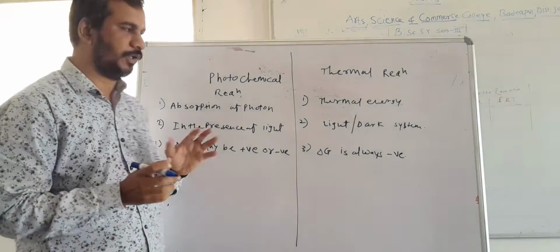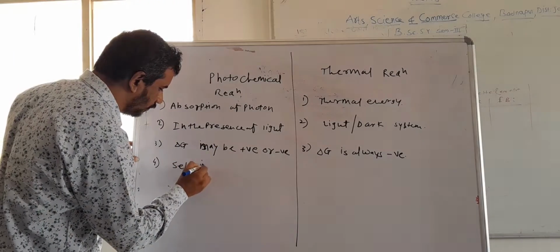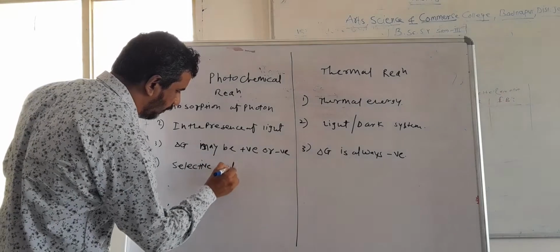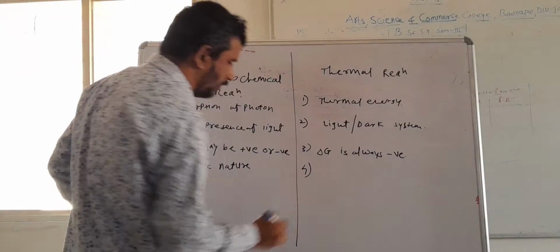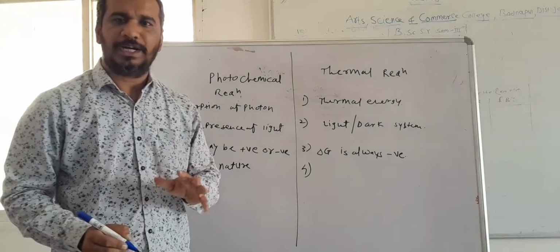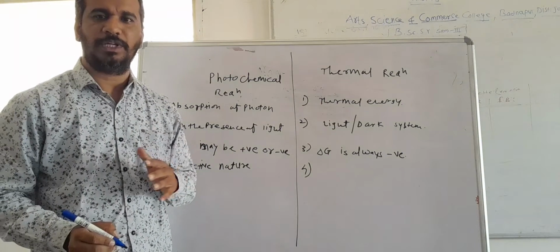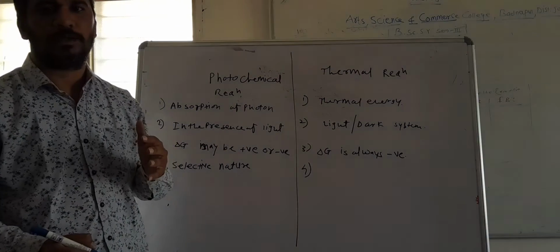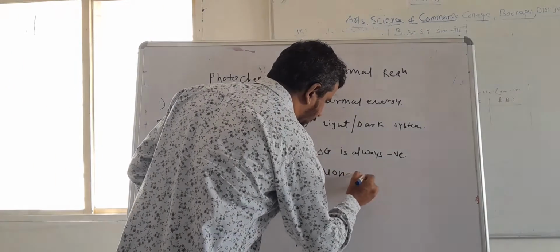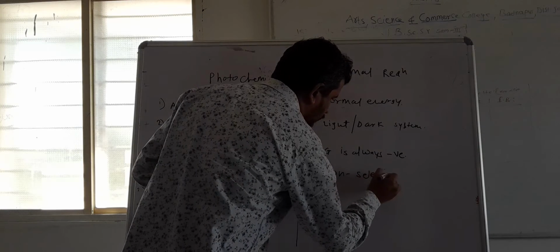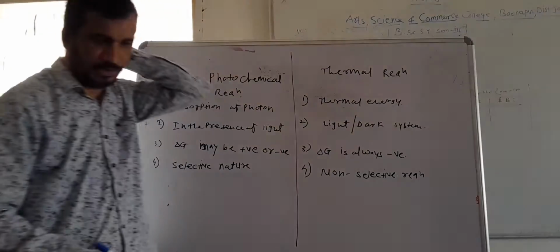So these processes are selective in nature. While thermal energy does not provide a selective reaction, only a little selectivity can be achieved by means of a thermal reaction. So thermal reactions are non-selective reactions.